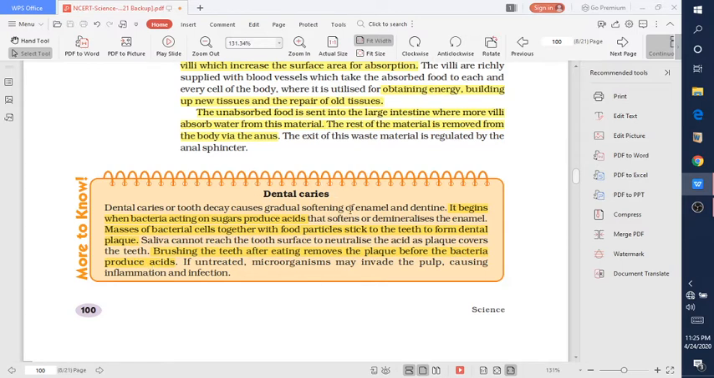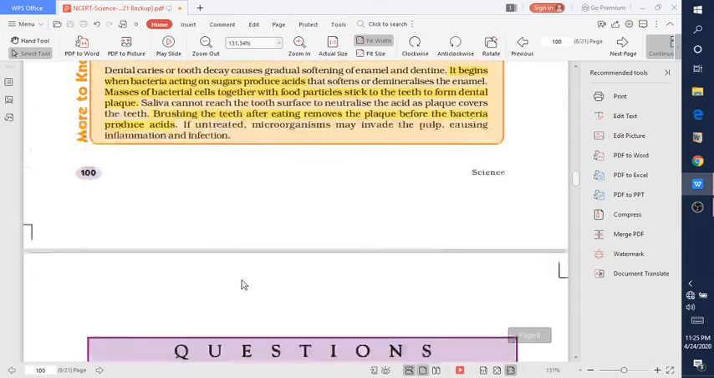So dental caries is a condition in which the enamel is softened. Why? Because in our mouth there are many types of bacteria which act on the sugar and produce acid, and this acid destroys our enamel and causes dental caries. If untreated, microorganisms may invade the pulp, causing inflammation and infection, and it can also lead to the loss of the tooth. So that is it for today's session.